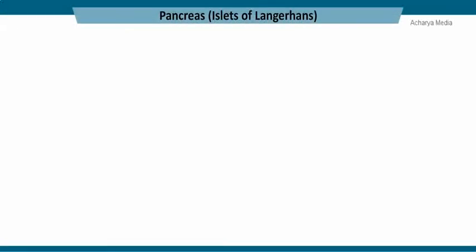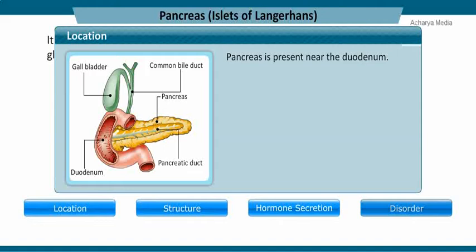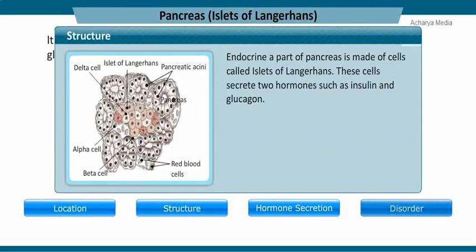The pancreas, which contains the islets of Langerhans, is said to be a mixed gland because a portion of the pancreas acts like an exocrine gland and another portion acts like an endocrine gland. The pancreas is a leaf-like gland located near the duodenum. The endocrine part of the pancreas is made of cells called islets of Langerhans. These cells secrete two hormones, insulin and glucagon.